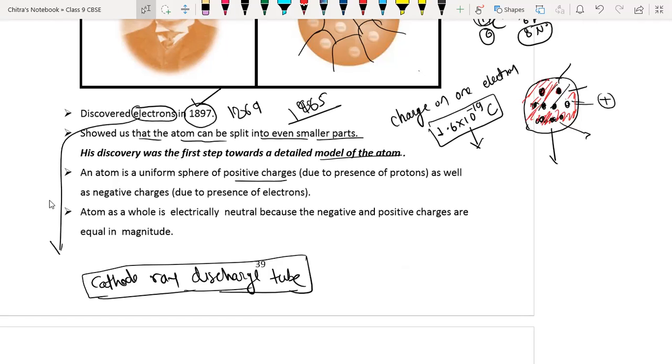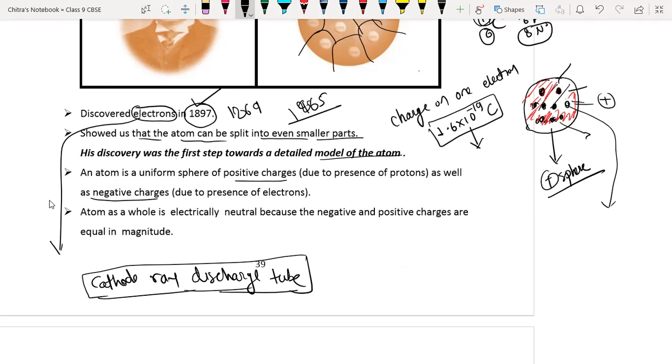So this is the positive sphere, as well as the negatively charged particles. Positively charged spheres and negatively charged particles are embedded there in the form of pudding.